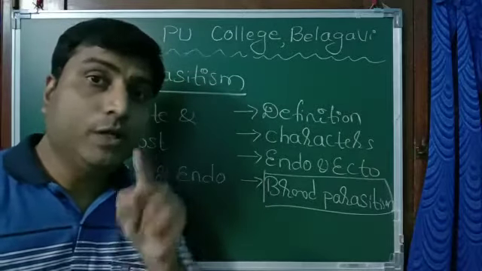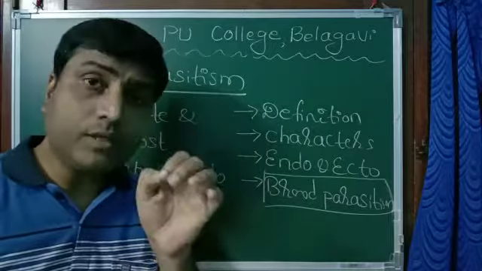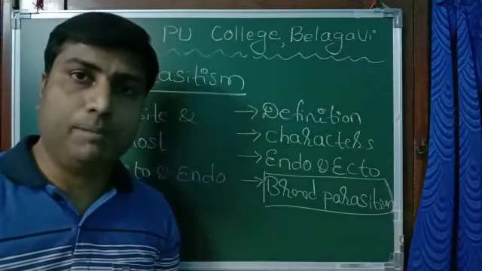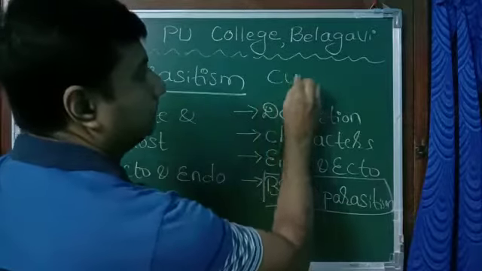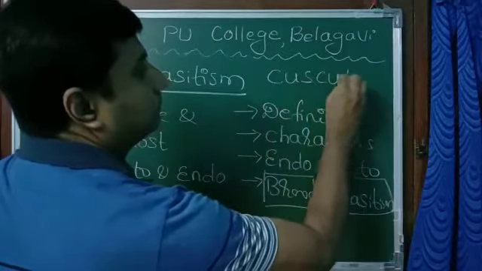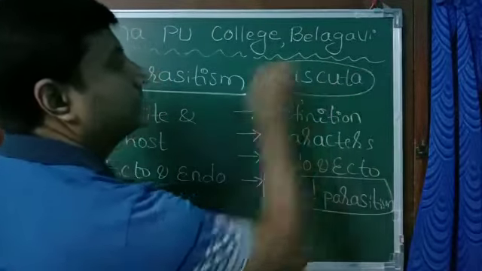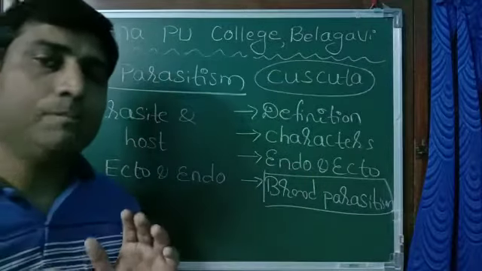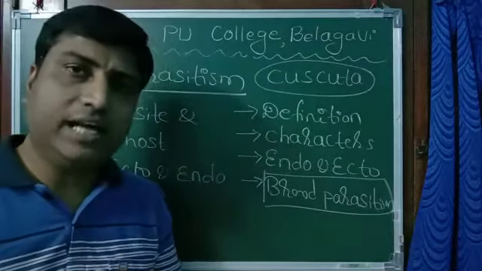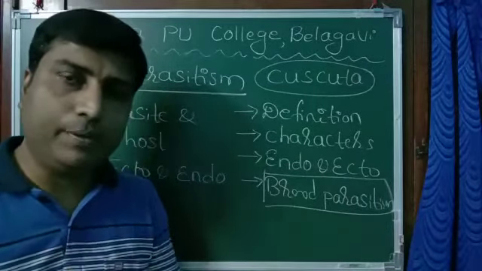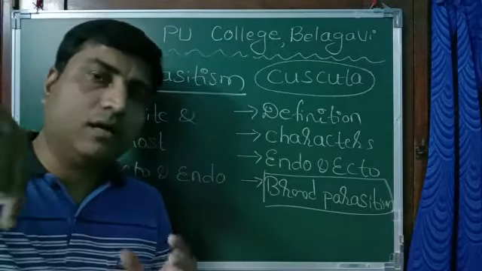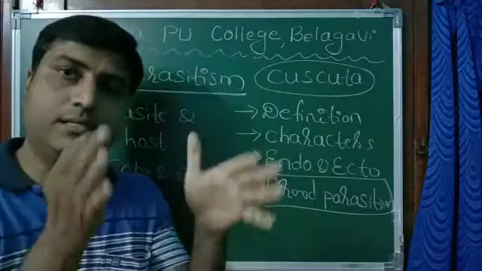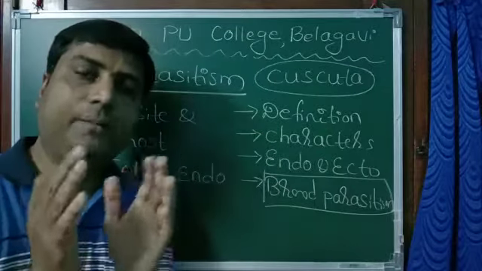Another example. Even in the case of plants, we can give an example of a parasite. That is, there is one plant called cuscuta. These plants generally are not green in color. They lack chlorophyll pigment. So they just encircle around a tree. The tree is their host and they are the parasite.